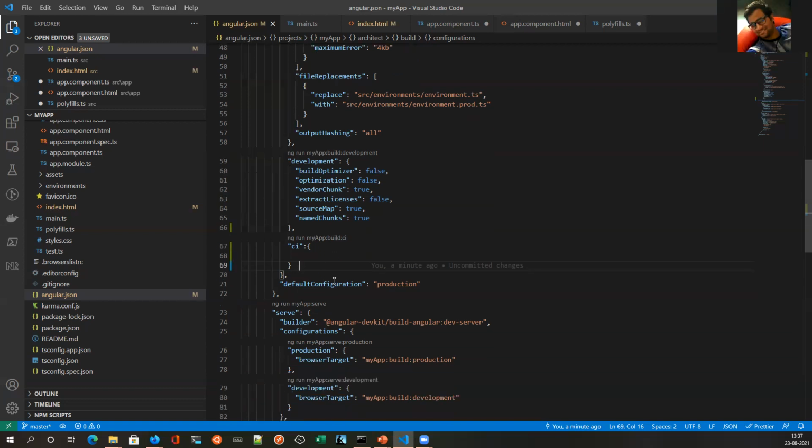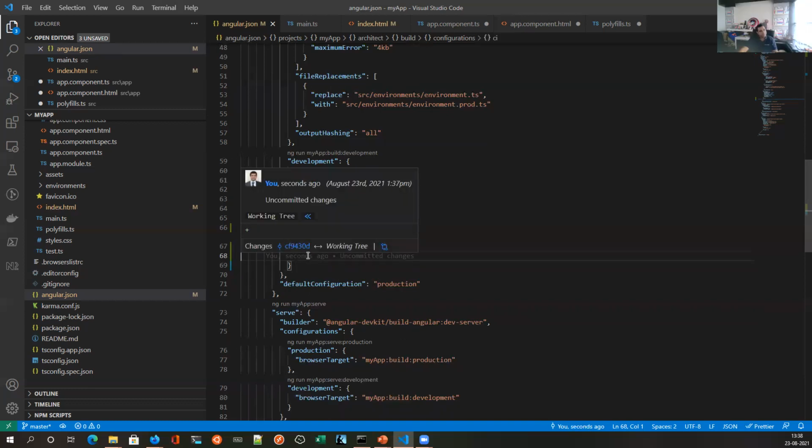Will AOT come into picture in this case? Yes. See, AOT is a critical piece over here. Okay. So what should I write in CI? If anybody can help me.